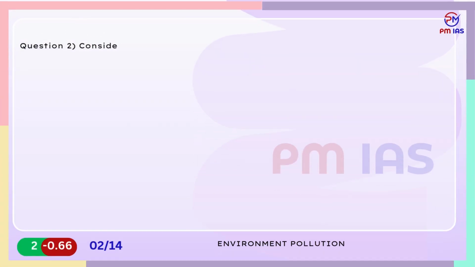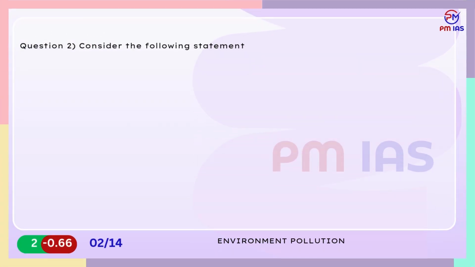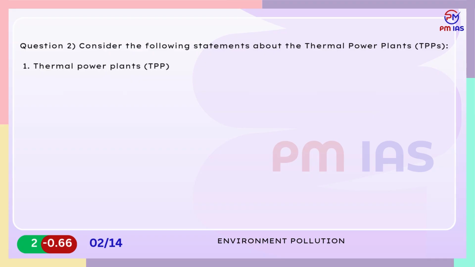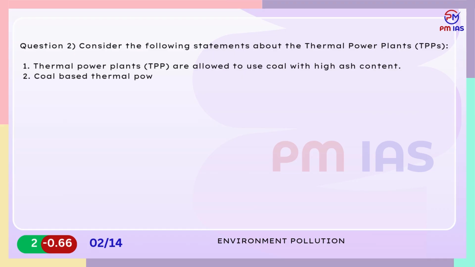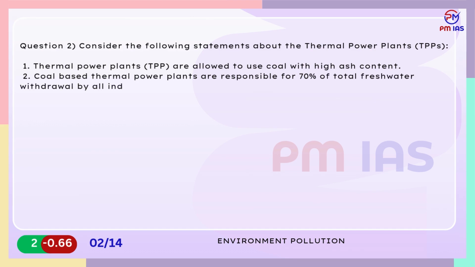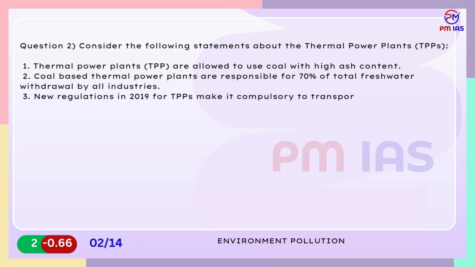Question 2. Consider the following statements about the thermal power plants, TPPs. 1. Thermal power plants, TPP, are allowed to use coal with high ash content. 2. Coal-based thermal power plants are responsible for 70% of total freshwater withdrawal by all industries. 3. New regulations in 2019 for TPPs make it compulsory to transport coal in covered vehicles.